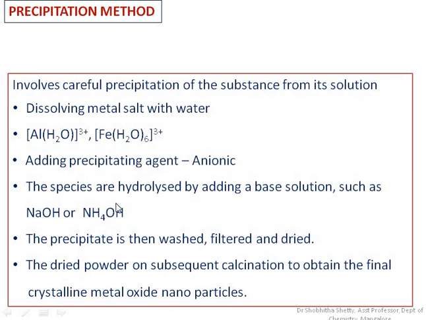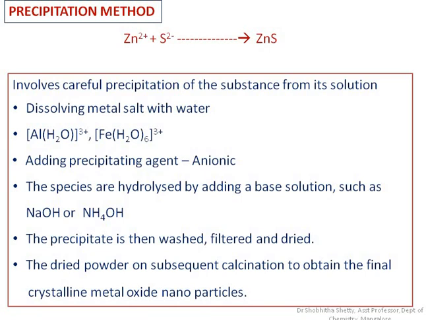There will be condensation between the species, and they form the precipitate of the corresponding metal oxide, and the precipitate formed is easily separated by the filtering process. Again we need to dry it and do the calcination to obtain fine crystalline metal oxide nanoparticles. So zinc sulfide nanoparticles, as well as zinc oxide and titanium oxide nanoparticles, can be effectively synthesized by the precipitation method.